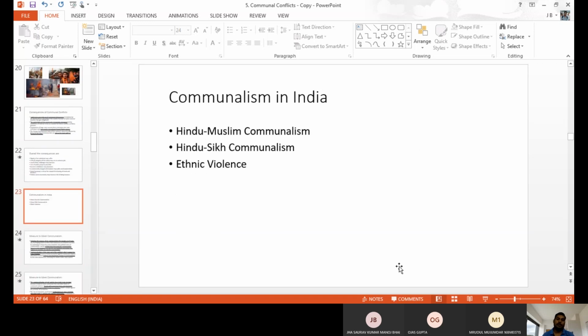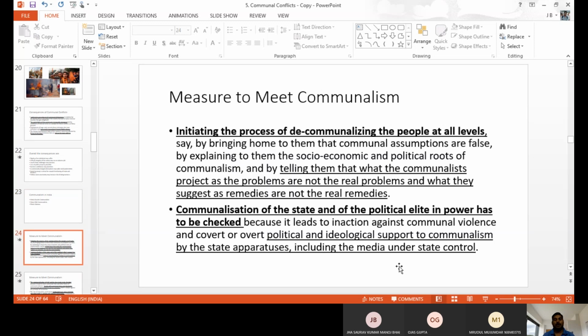Communalism mostly happens in three important sectors. Not only three, we have more, but in India these are the three: the Hindu-Muslim communalism, Hindu-Sikh communalism, and ethnic violence. So till now, these are the things that happen. Next we go for measures. So what can we do to control the violence? We'll discuss that now.